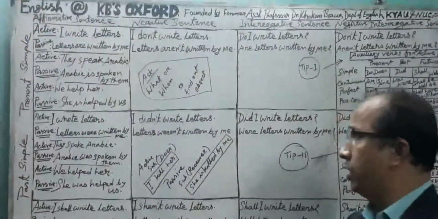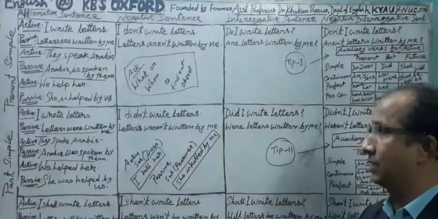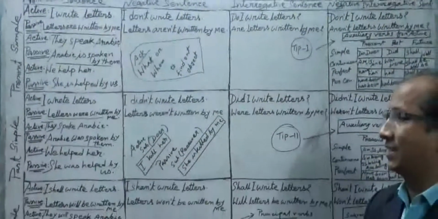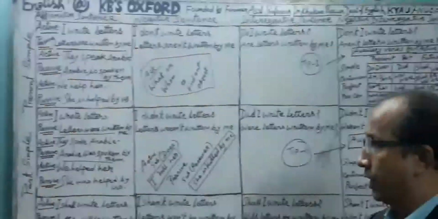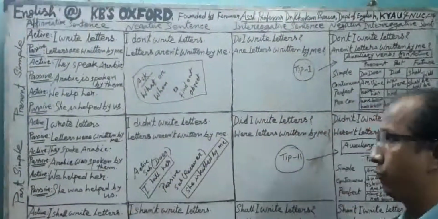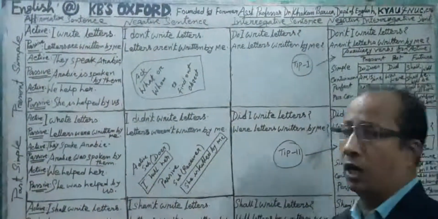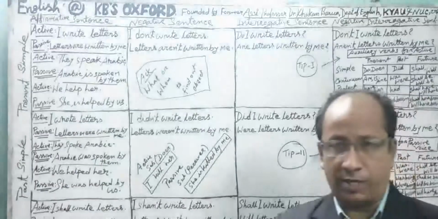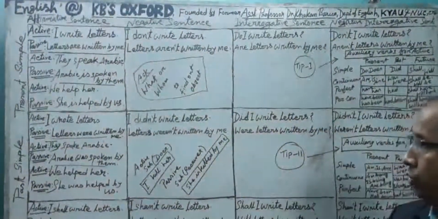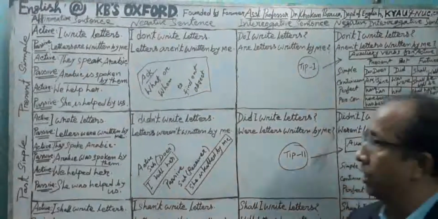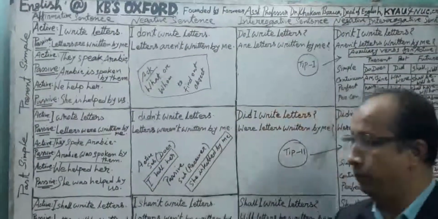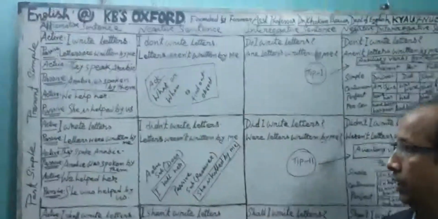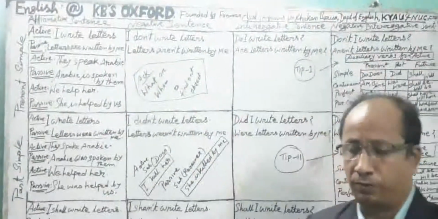In our previous few classes, I have elaborately discussed the tenses. Tense is of three kinds mainly, having four aspects of each. So there are 12 kinds of tenses. As you have already discussed them, today I am going to discuss with you the passive voice. Voice is of two kinds mainly, and they are active voice and passive voice.